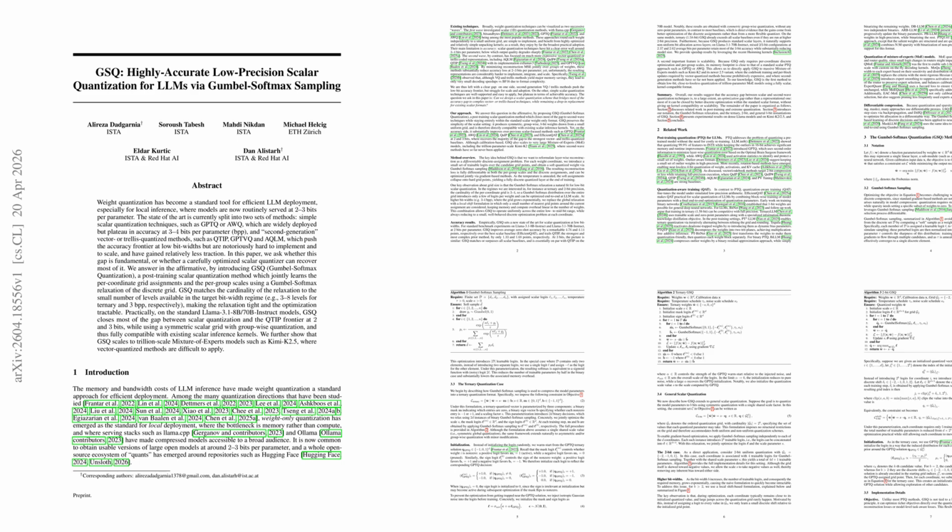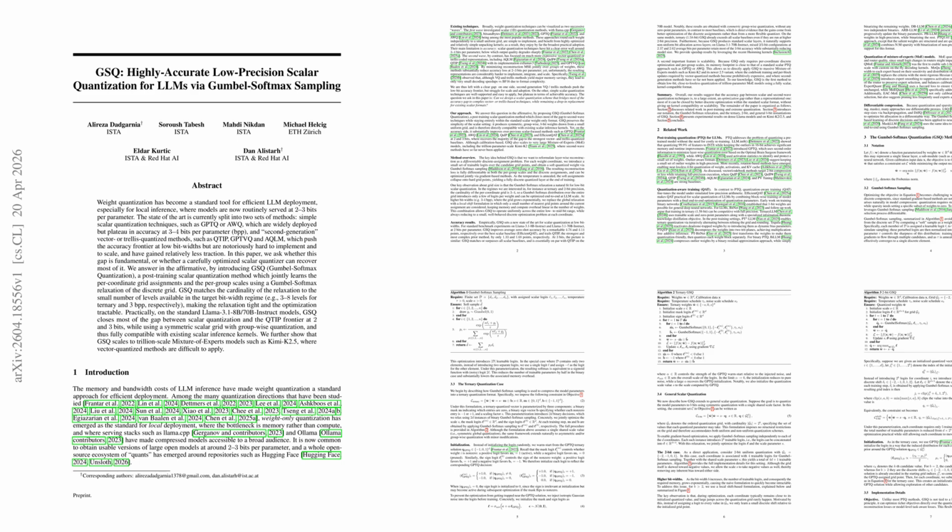GSQ also supports non-uniform layer-wise bit allocation. On Llama 3.1 8B Instruct and 70B Instruct, GSQ improves average zero-shot accuracy over the best scalar baseline, efficient QAT, by 4.76 and 4.14 points at 2 bits respectively, while trailing QTIP by only 1.33 and 1.68 points.